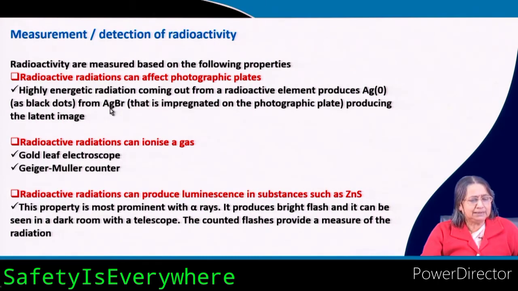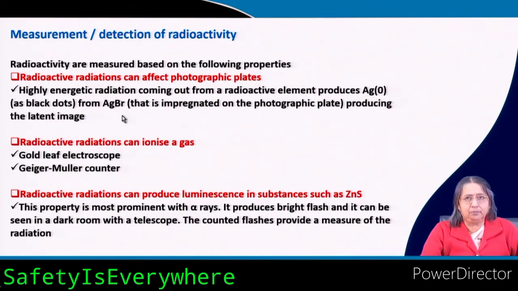But now why is it happening? Because now we are doing all the photography digitally, the classical photography is gone now. But what is the mechanism? There is very nice chemistry in classical photography. What is there in the photographic film or photographic plate?